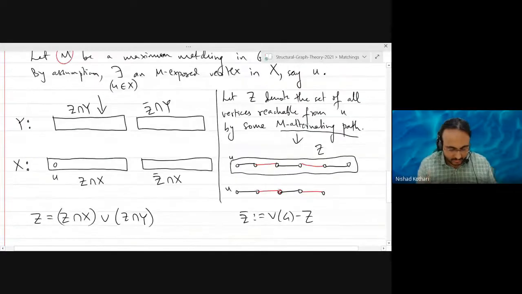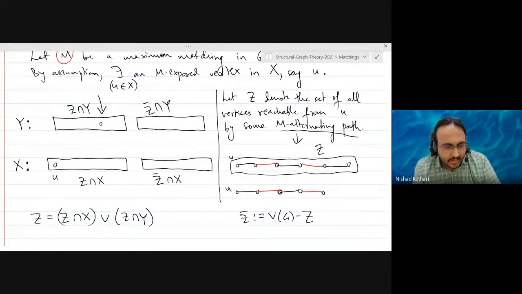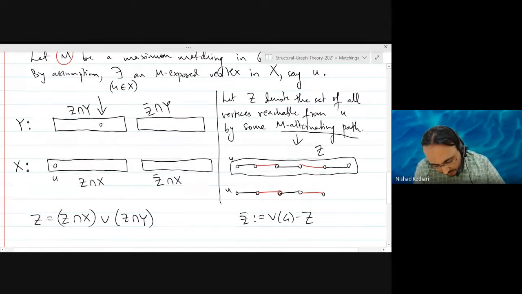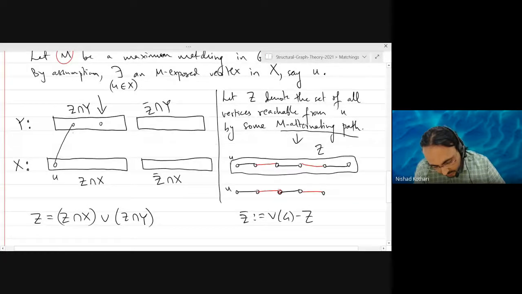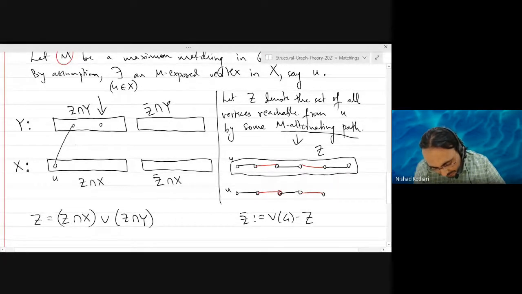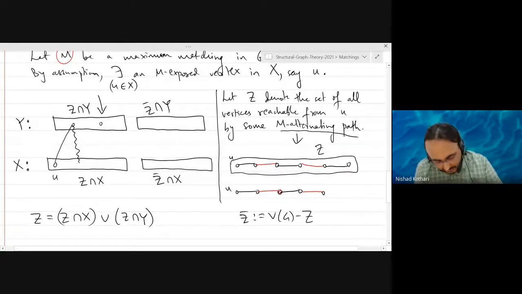So let's make sure that everybody is on board, right? So let's look at any vertex here. Well, what does it mean to be in this set? It is in the set Z. That means that there is some way to reach this vertex using alternating paths, right? So these paths start at the vertex U. So you could go like this. Then you would have to use a matching edge. So I'm going to put matching edges in curly so that I don't have to keep changing colors, right?